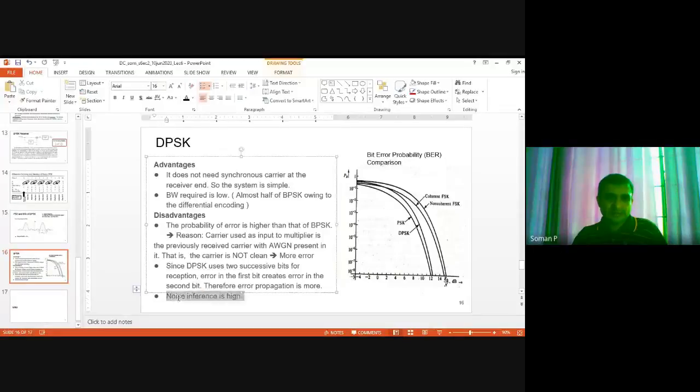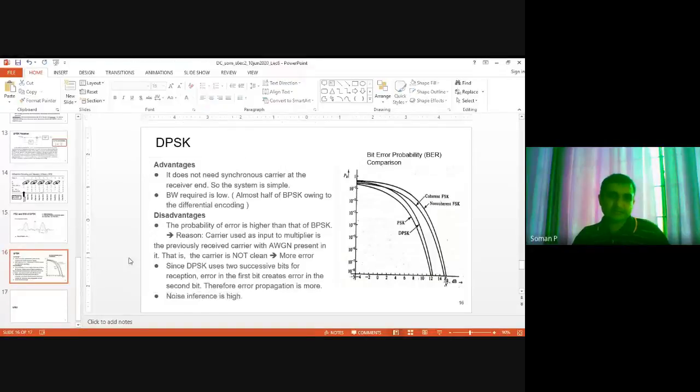And noise interference is high, again the same as the first bullet. Higher noise means the same AWGN noise is coming in both the current symbol waveform and the previous waveform used as a carrier. So higher noise effect and poorer probability of error. Poorer means higher probability of error.